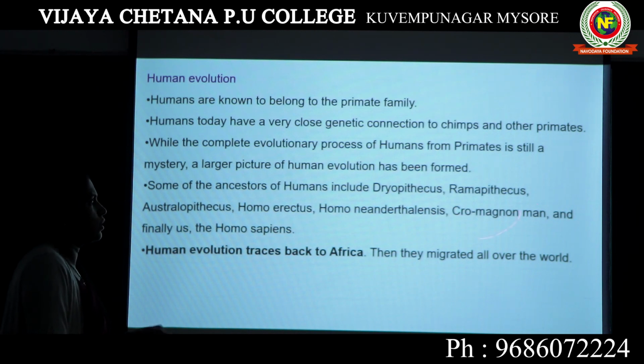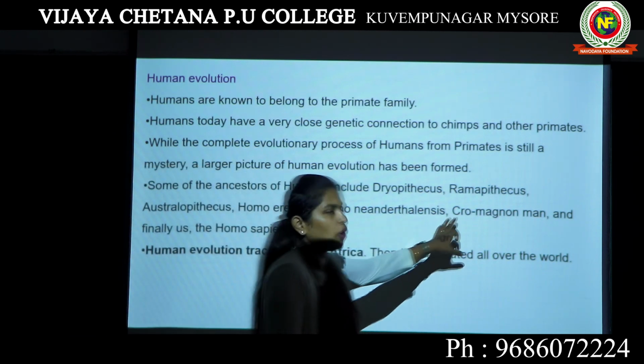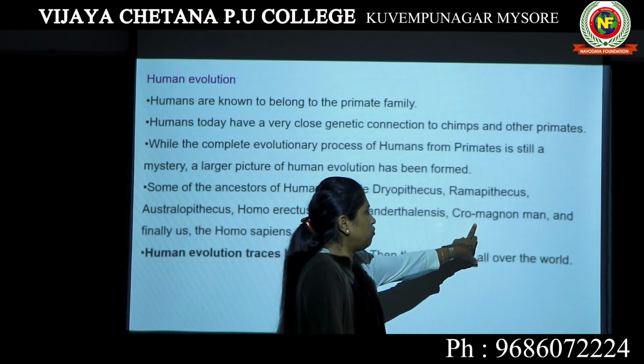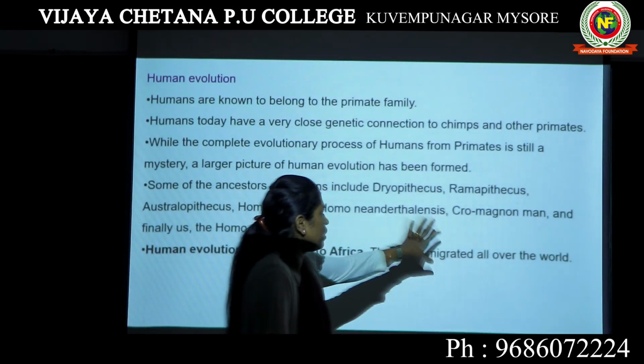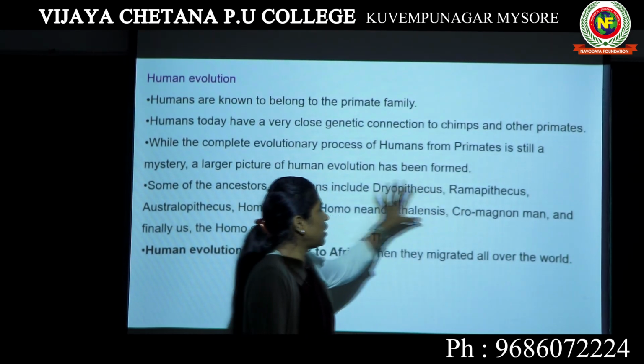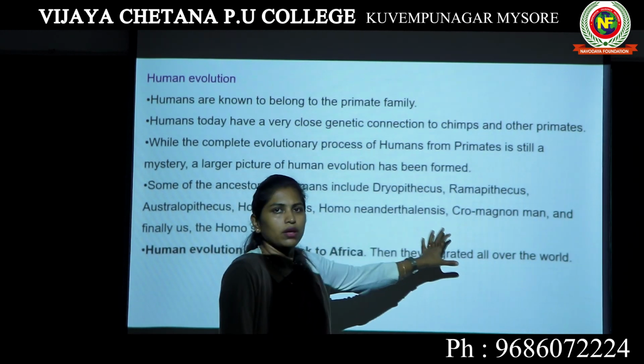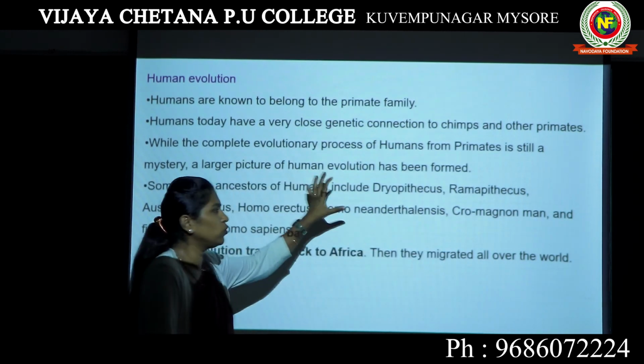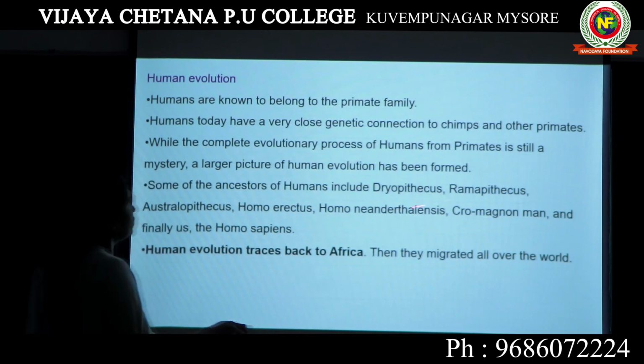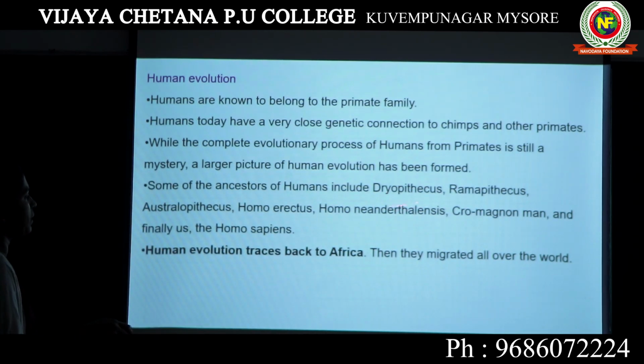Cro-Magnon man is our actual ancestor whose fossils were found. We got their fossils, so we can say they existed. However, others are actually imaginary. We imagine that maybe human beings evolved in this way, a larger picture starting from Dryopithecus, ending at Homo sapiens.